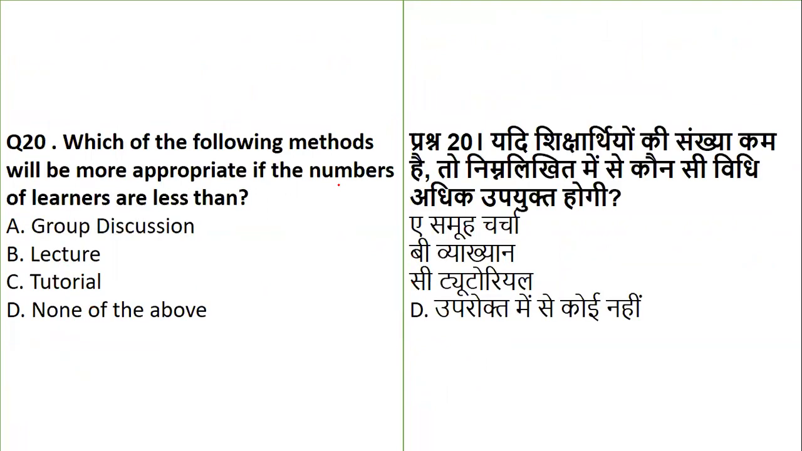Now, which of the following methods will be more appropriate if the number of learners is less? The group discussion, lecture, tutorial, none of the above. The more appropriate method from the given list will be the tutorial method, because the tutorial method turns out to be best if the learners are few, because personal attention is given to ensure that the improvement is extracted from the students the way it is required.